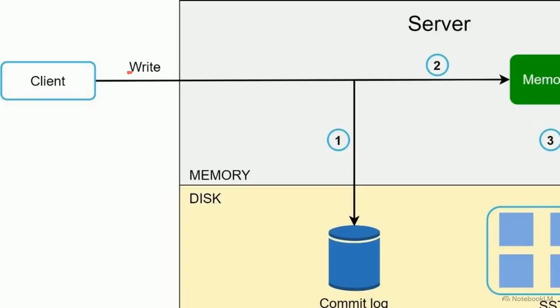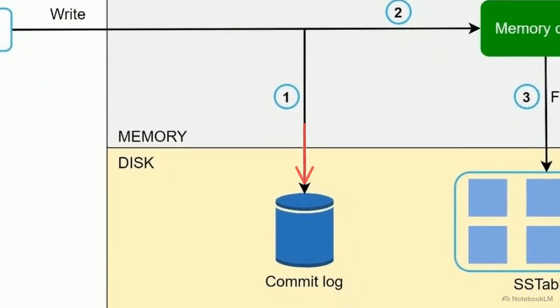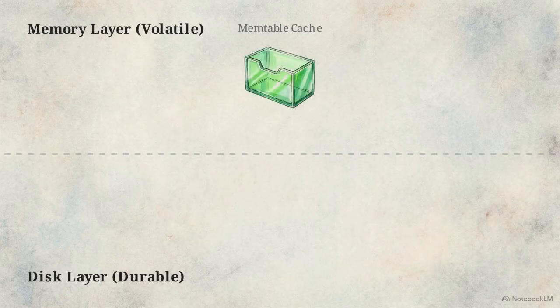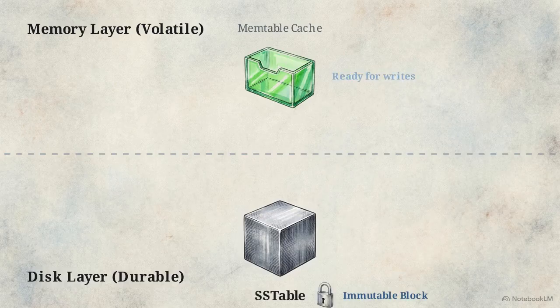Here is the write path of a Cassandra-style node. To prevent data loss if this server crashes under the strain, the incoming write is immediately appended to a sequential commit log on the physical disk. Simultaneously, the data is loaded into a fast in-memory cache. Once that cache reaches its capacity limit, it flushes the sorted batch of data downward, writing it into an immutable SS table block on the disk.